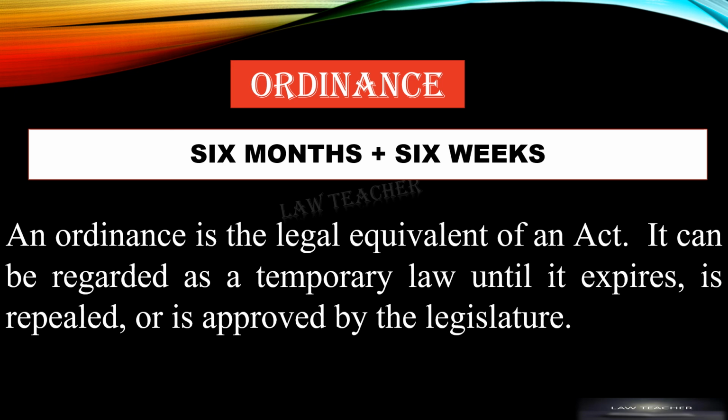The validity period of an ordinance is 6 months plus 6 weeks. It can be regarded as a temporary law until it expires, is repealed or is approved by the legislature.